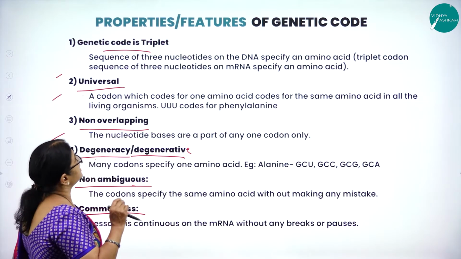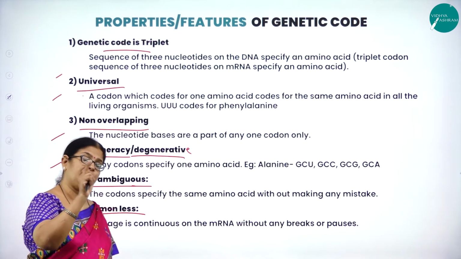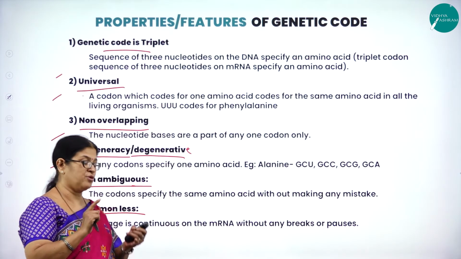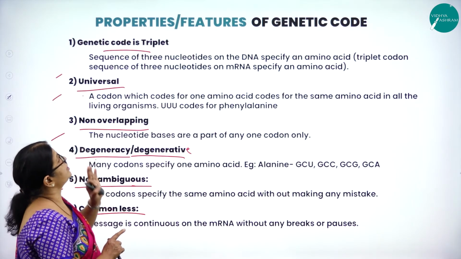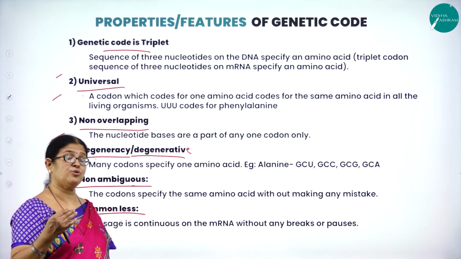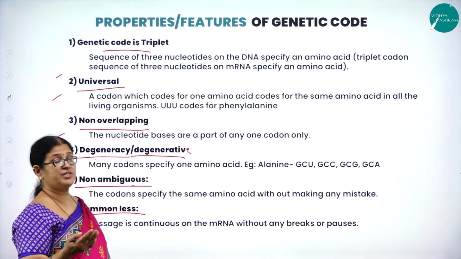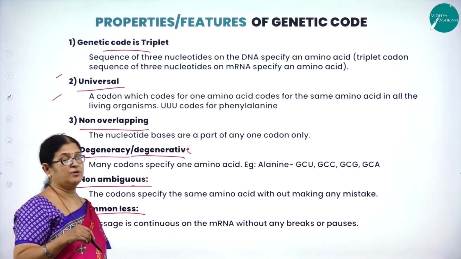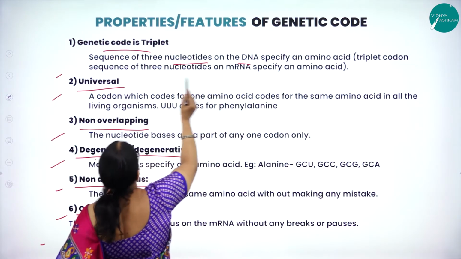What is triplet? Genetic code is always triplet means what? Usage of 3 nitrogenous bases coding for a particular amino acid. So always the genetic code is triplet. As I said, why we don't go for singlet codon or doublet codon system, and why the genetic code is always in triplet codon: because it is going to code for 64 combinations. How many amino acids are required to make a protein? 20. So 64 combinations is more than sufficient to code for 20 amino acids. Hence, the genetic code is always triplet. So, a sequence of 3 nucleotides on the DNA specifies an amino acid.